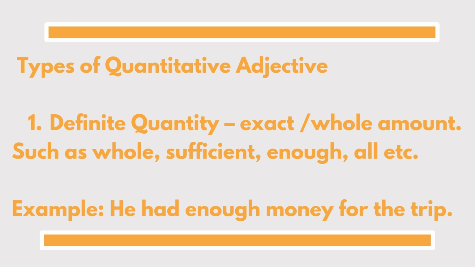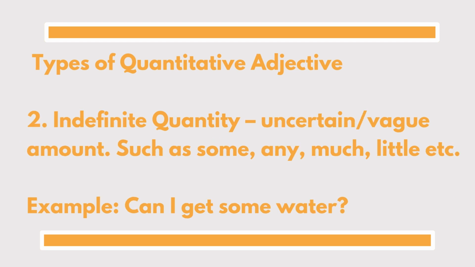And the other type of quantitative adjective is the indefinite quantity. The indefinite quantity is uncertain, vague, which simply means that it does not tell us the exact amount. It just tells us that it's an amount, but not the exact one. So we are left guessing how many, how much, we're not sure. We can find it in words such as some, any, much, little, and so on.